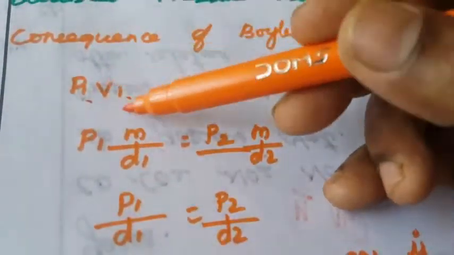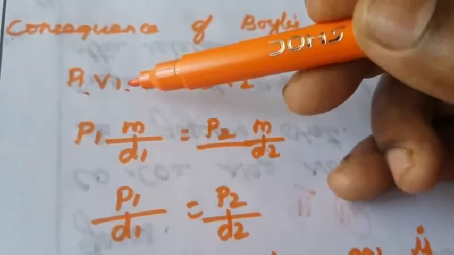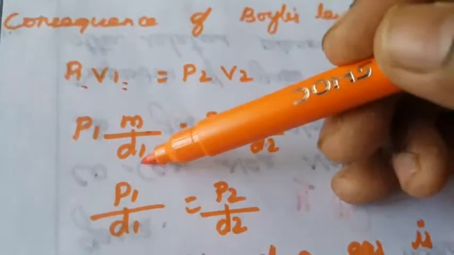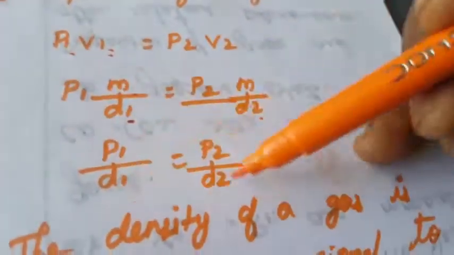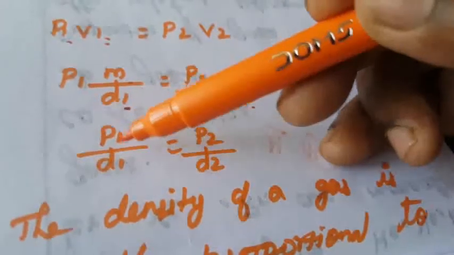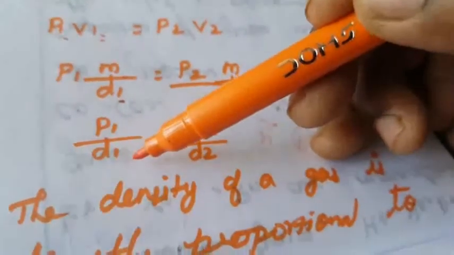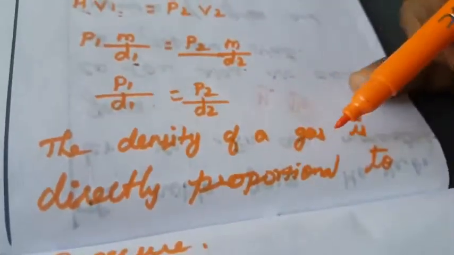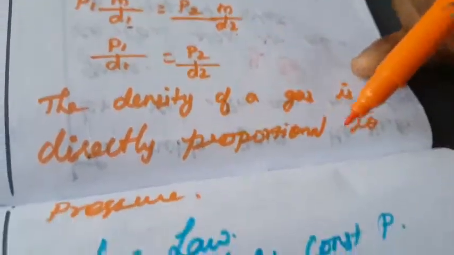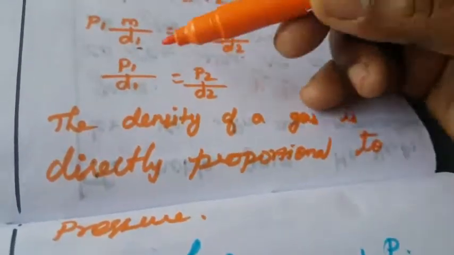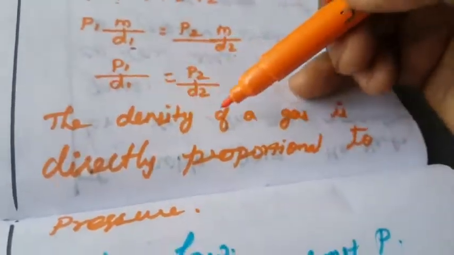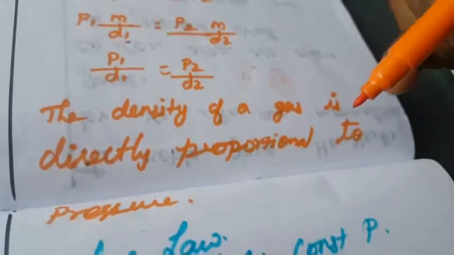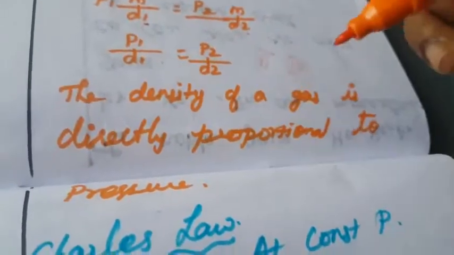What is meant by volume? Volume is mass by density. So here also it is mass by density, and the mass will be cancelled. That is, the pressure is inversely proportional to the density, which means the density of a gas is directly proportional to the pressure. That is the relation between density and pressure from Boyle's law. So the conclusion is that the density of a gas is directly proportional to the pressure.